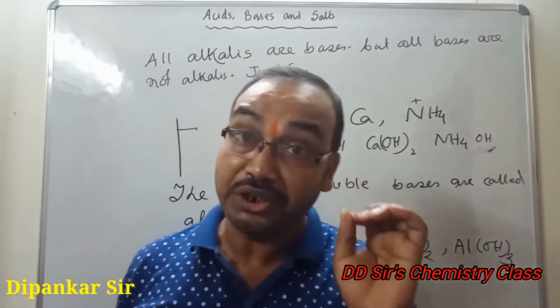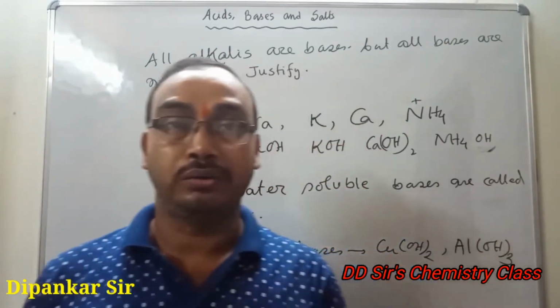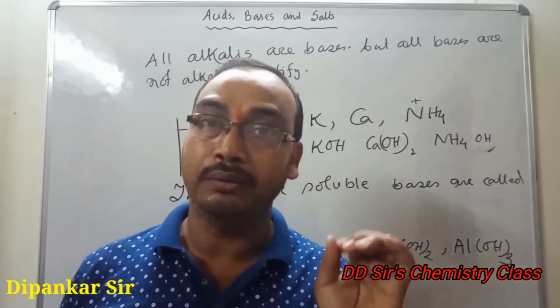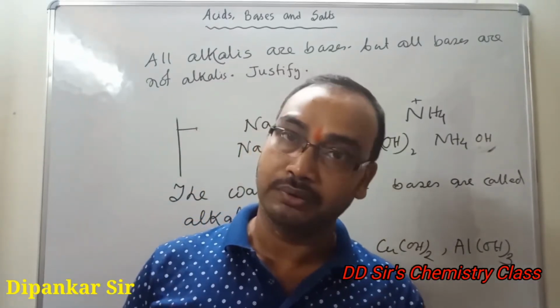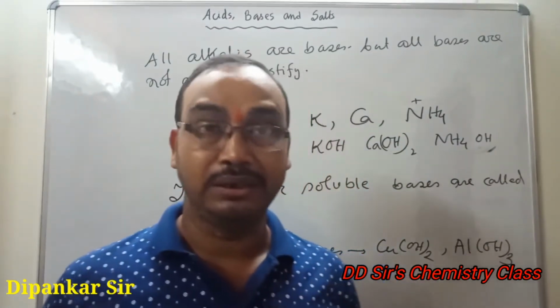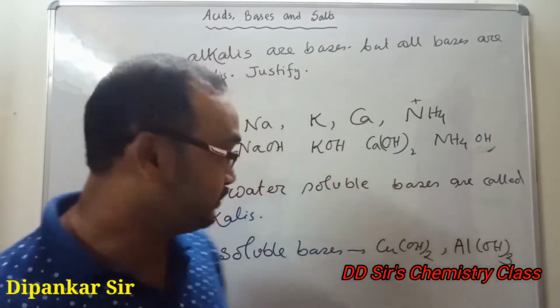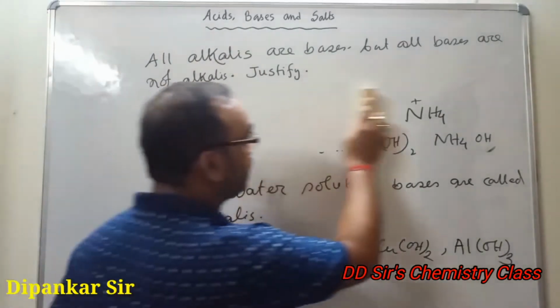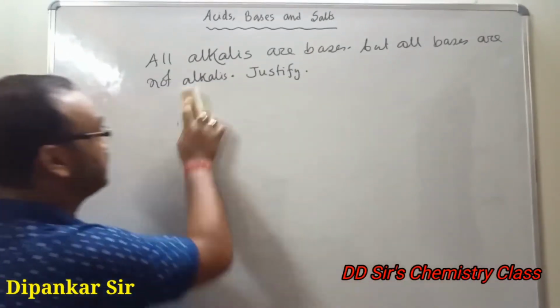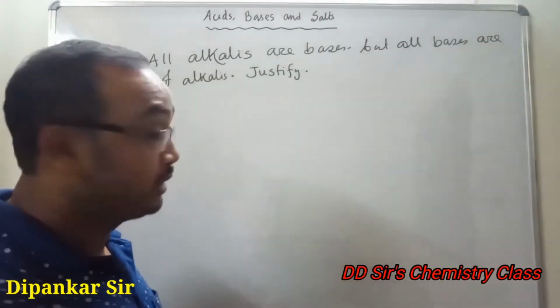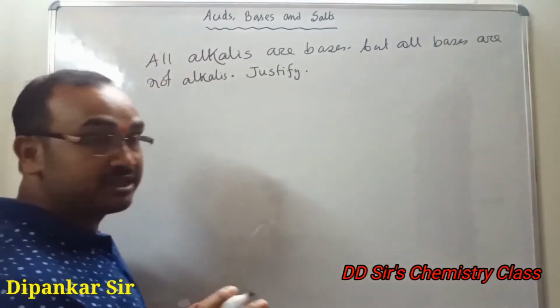We know that the water soluble bases are called alkalis. That is the first line. Second line, you have to take some examples.